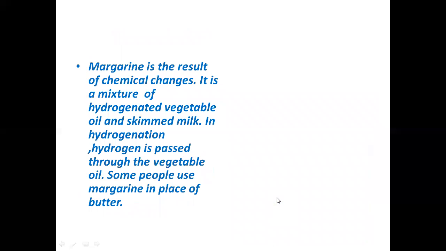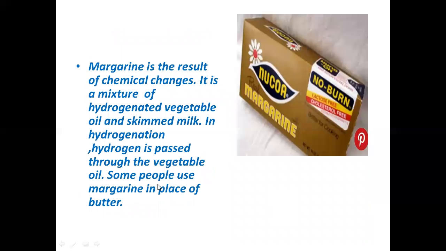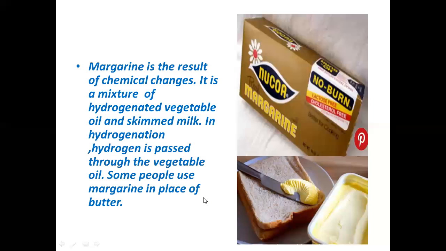Margarine, you have heard about it, is the result of chemical changes. It is a mixture of hydrogenated vegetable oil and skim milk. In hydrogenation, hydrogen is passed through the vegetable oil, and some people use margarine in place of butter. Mostly people are using margarine as an alternate source of butter.